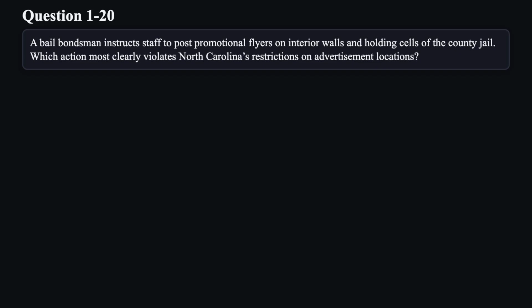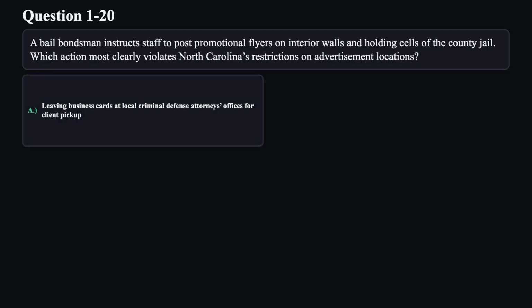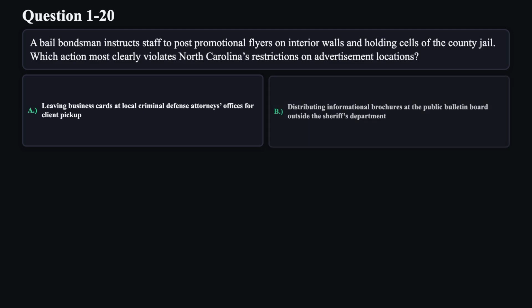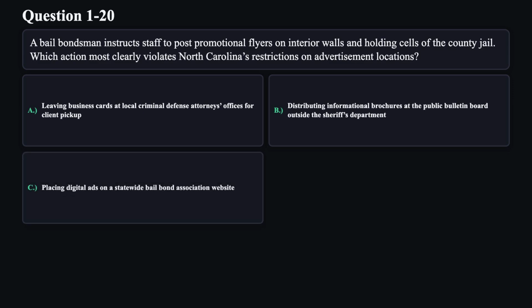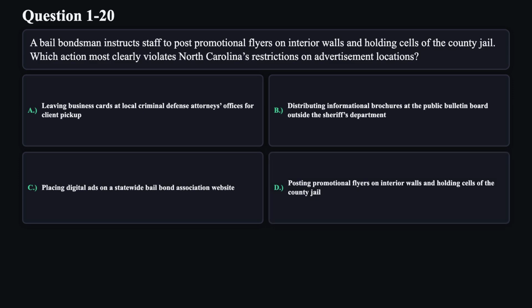Question 20. A bail bondsman instructs staff to post promotional flyers on interior walls and holding cells of the county jail. Which action most clearly violates North Carolina's restrictions on advertisement locations? A. Leaving business cards at local criminal defense attorneys' offices for client pickup. B. Distributing informational brochures at the public bulletin board outside the sheriff's department. C. Placing digital ads on a statewide bail bond association website. D. Posting promotional flyers on interior walls and holding cells of the county jail.